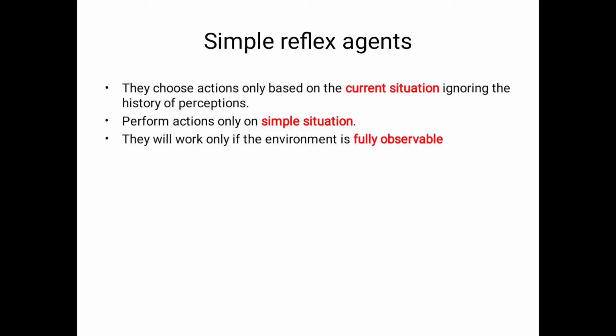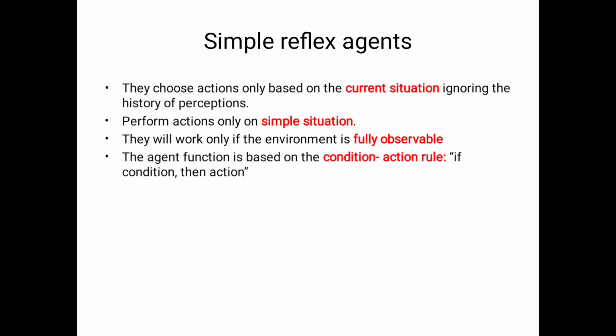Actually, the simple reflex agent works in an environment that is fully observable. Here the agent observes everything, so the agent doesn't need any internal memory or history. That's because the simple reflex agent works in a fully observable environment. We already know the meaning of fully observable and partially observable, and the difference between those two observations. So the simple reflex agent works only in a fully observable environment.